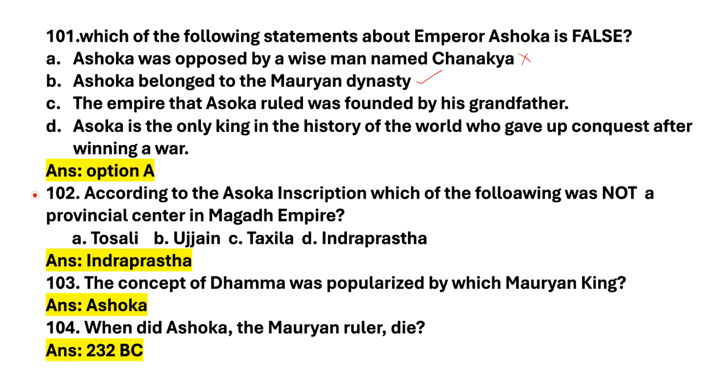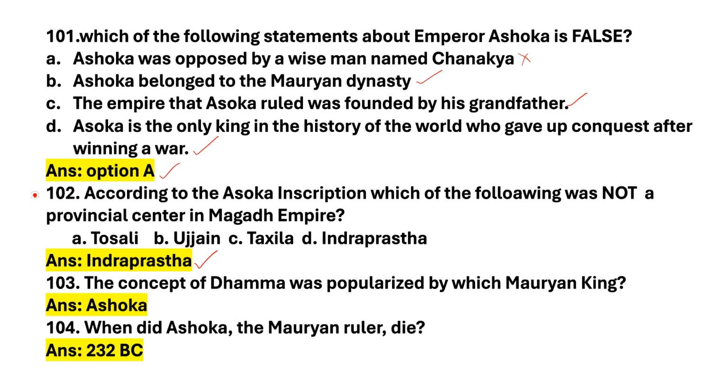Ashoka belonged to the Mauryan Dynasty. This is correct. The empire that Ashoka ruled was founded by his grandfather. This is also correct. Next option. Ashoka is the only king in the history of the world who gave up conquest after winning a war. This is also correct. So answer is option A. Next question. According to the Ashoka inscription, which of the following was not a provincial center in the Magadha Empire? Options are Tosali, Ujjain, Takshashila, Indraprastha. Answer is Indraprastha.